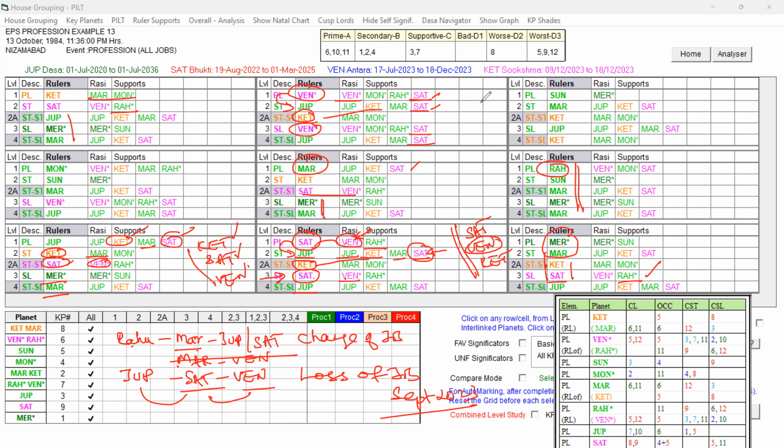That is the reason one Antra which is capable of giving loss of job under one Bhukti did not give any such change or loss of job under the previous Dasa Rahu, Dasa Mars Bhukti.